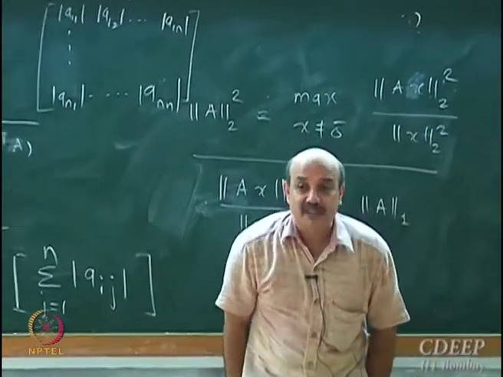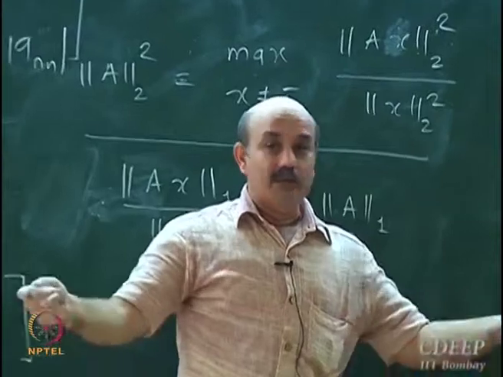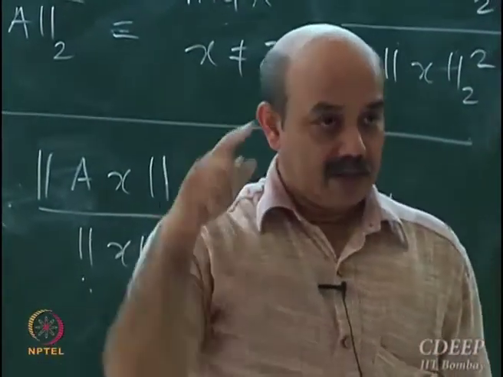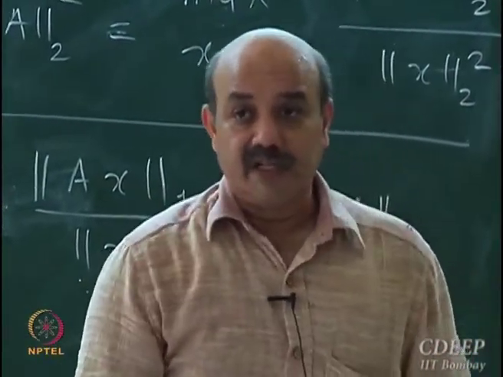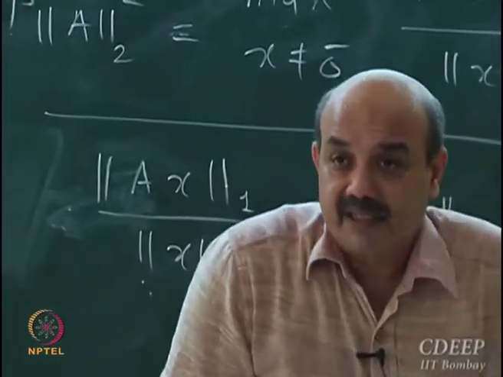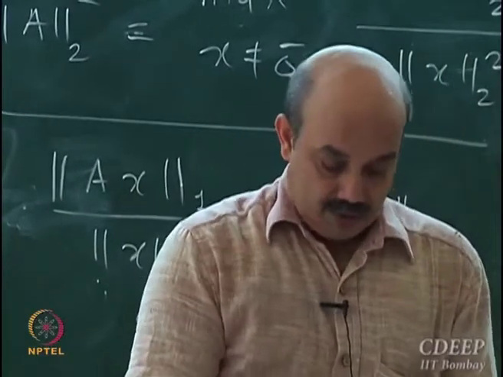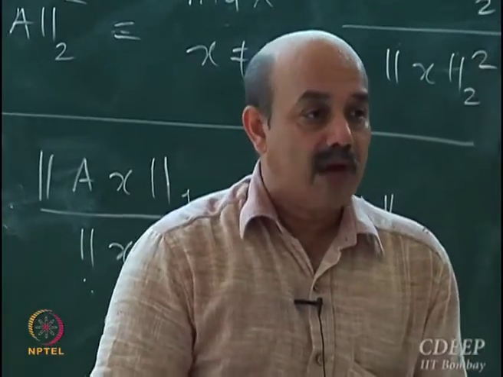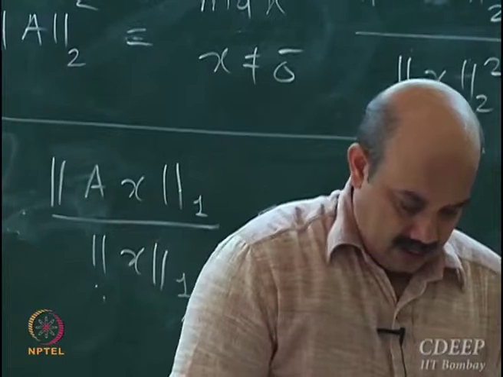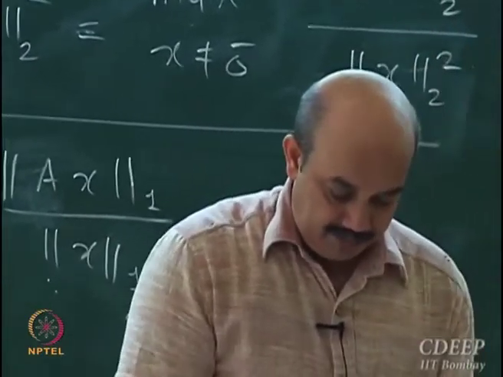Now where am I going to use this? Why am I computing norms? Because our necessary and sufficient condition was the spectral radius. Spectral radius is nothing but the eigenvalue. So what is the relationship between norm and the eigenvalue? That is the next part of the puzzle.